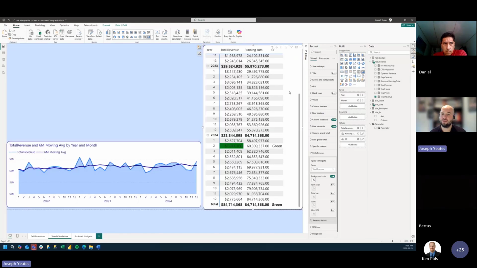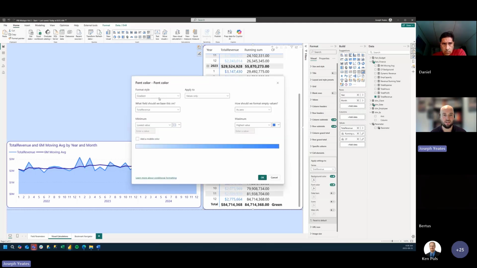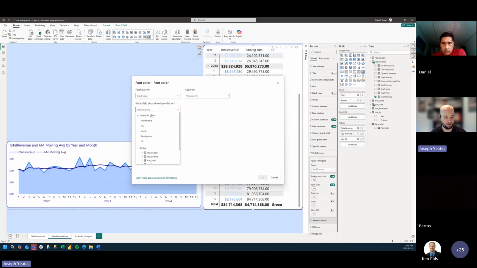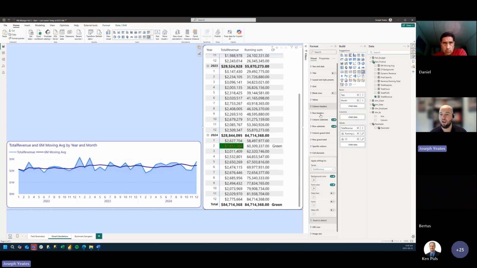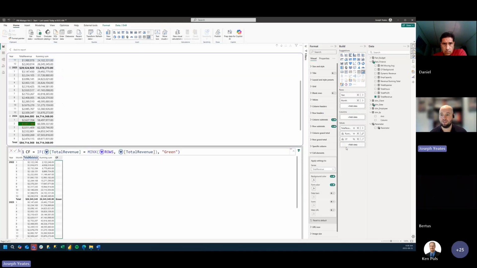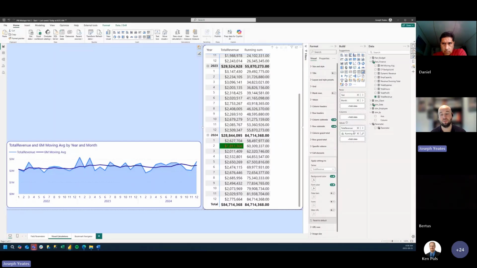But what works for this as well is if I turn on, let's turn on font color, and I'm going to use our background measure as the font color. What's nice about this is we can actually toggle off viewing this visual calculation for the conditional formatting. So we don't actually see it within our fields well. It's still being applied to the visual, but it's hidden now as a field.